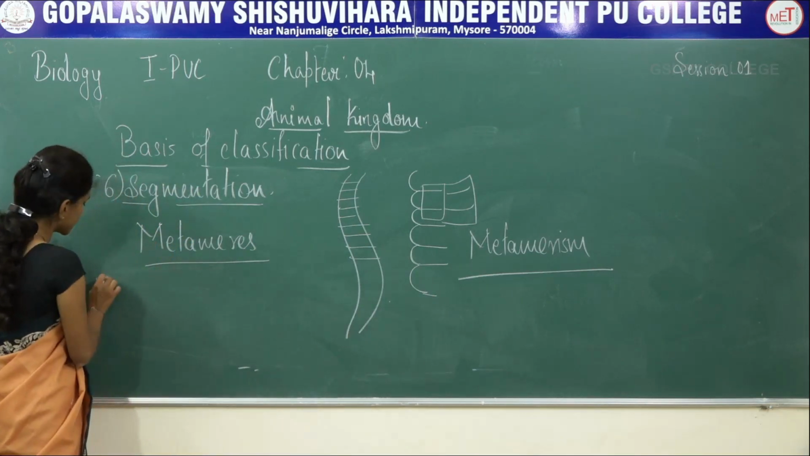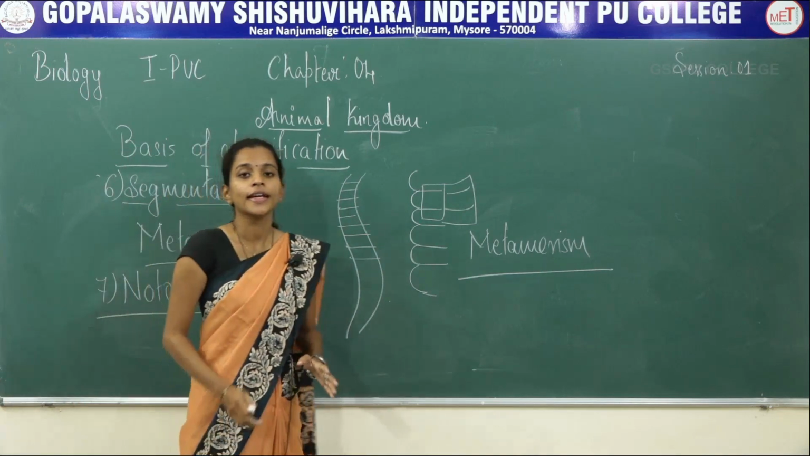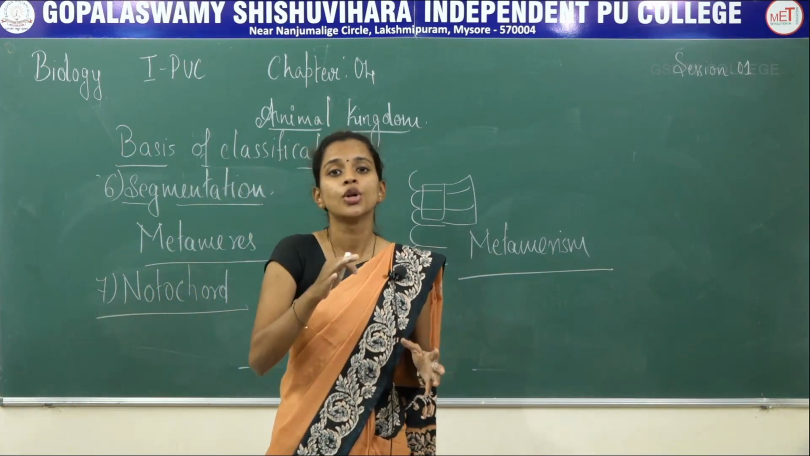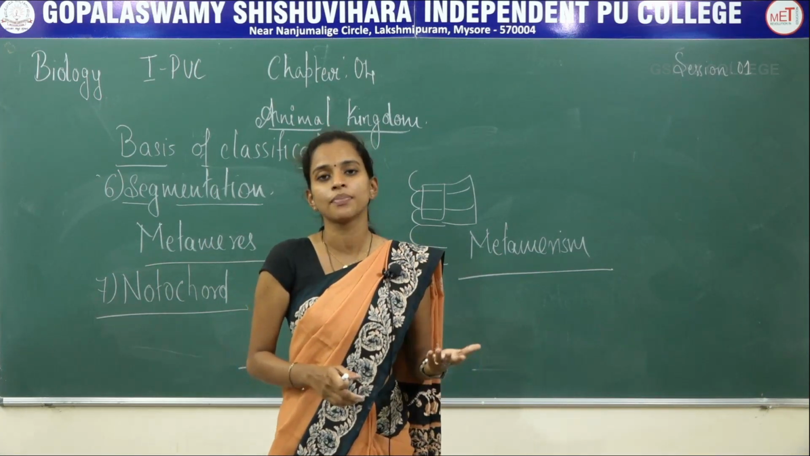And the last one is the notochord. Notochord is a rod-like structure which is present on the dorsal side of any organism, which emerges from the mesoderm layer.